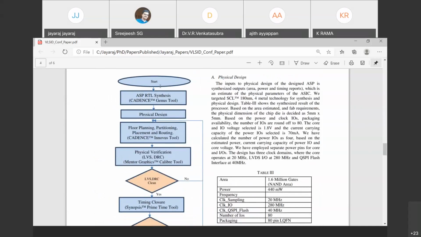Once you complete the ASIC synthesis, I hope all of you are familiar with the front-end flow at least. Synthesis is basically, once you write the RTL code in Verilog or VHDL, we need to convert that into gate level. While translating, we need to perform optimization in terms of timing, area and power.